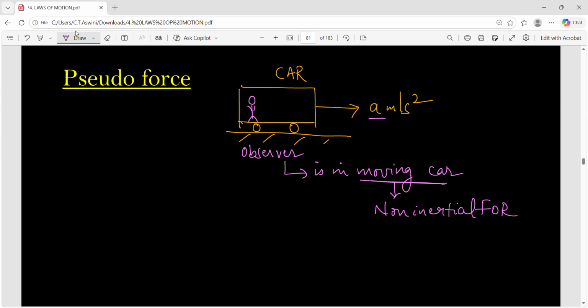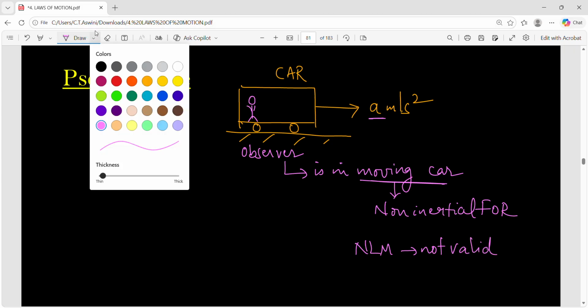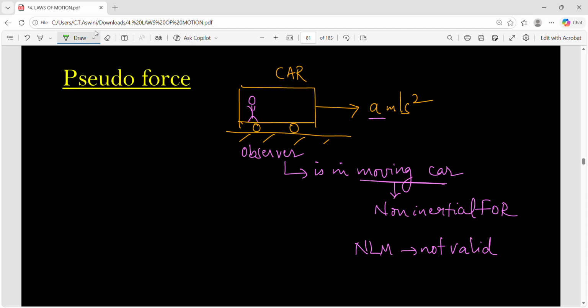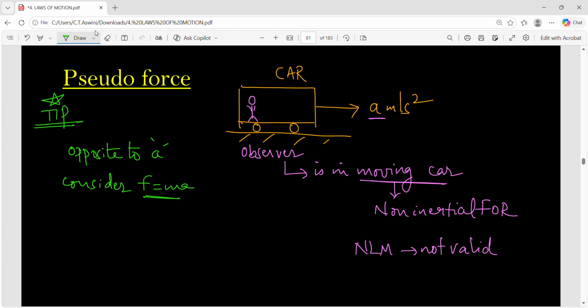Now, observer is in a non-inertial frame. He's in a moving car. So what is the problem here? Newton's laws of motion are not valid. Then what do we do? How do we solve the problems in this scenario? So what we have to do is we just follow one tip. Star mark. What is the tip? Opposite to acceleration, we have to consider F equals ma, and this F equals ma is your pseudo force.